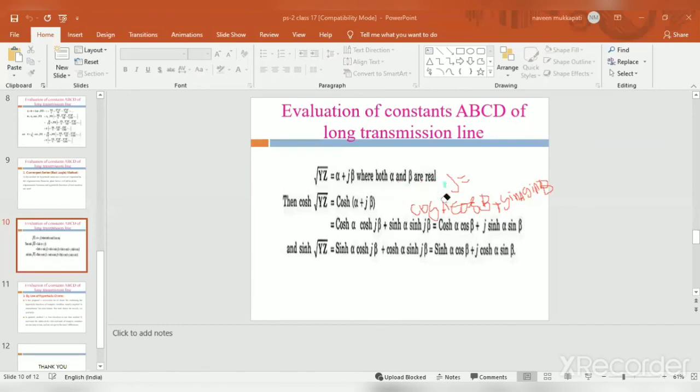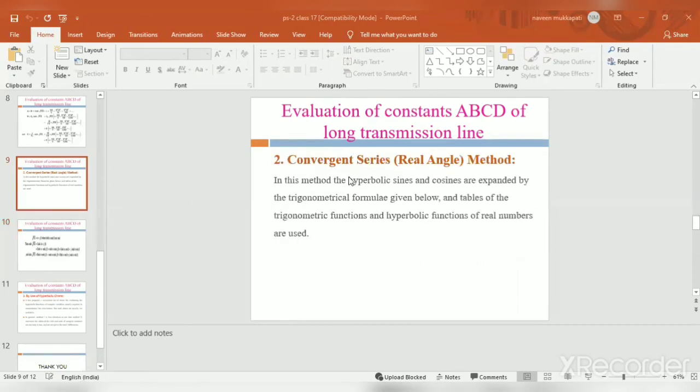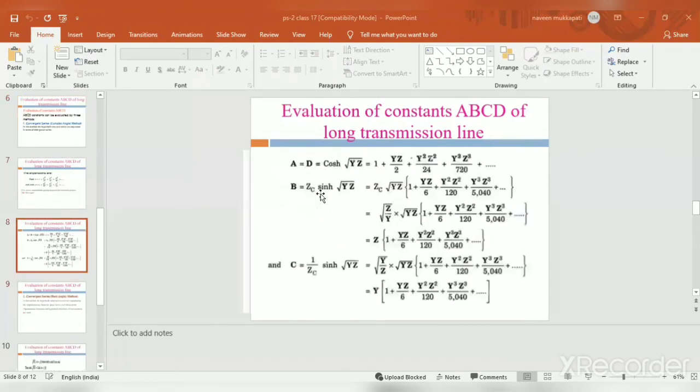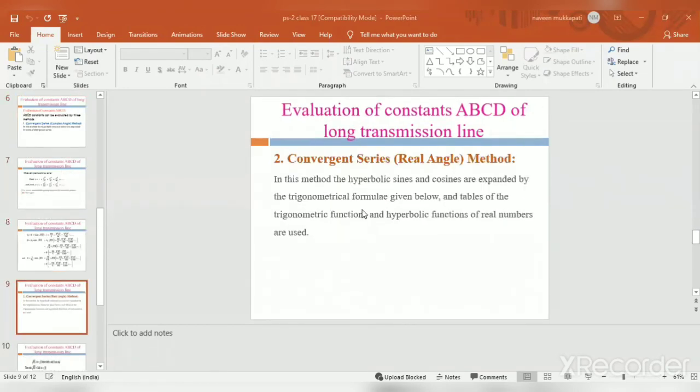Okay, next after that, what is the formula for sin of a plus b? Sin of a plus b is equal to sin a cos b plus cos a sin b. Then we write the sin h of root of YZ. Okay, this is the real angle method. Next, the last one is the hyperbolic functions.